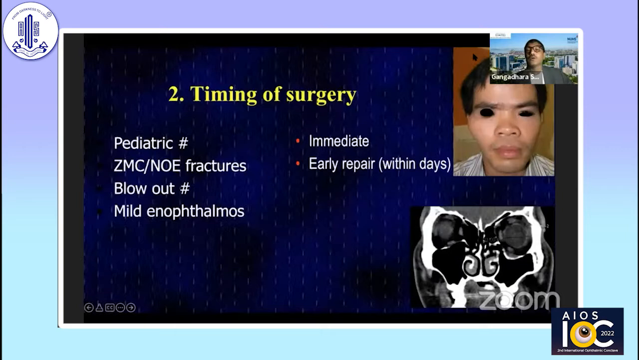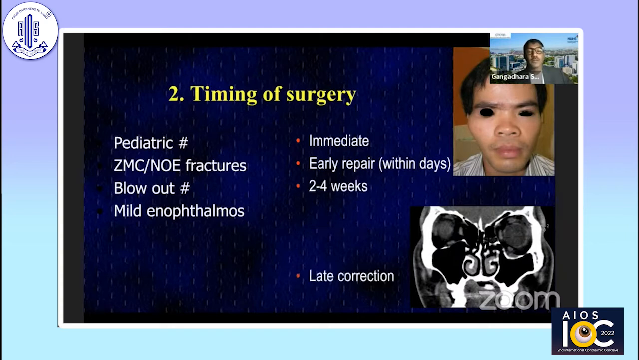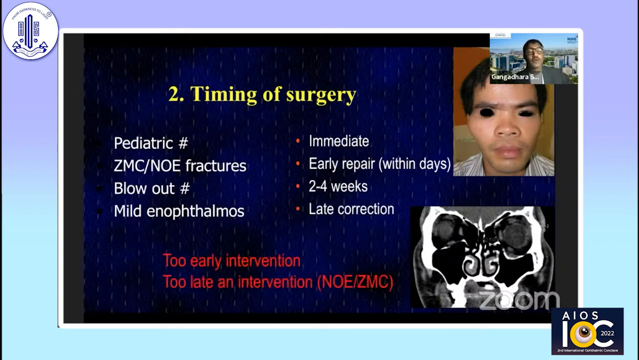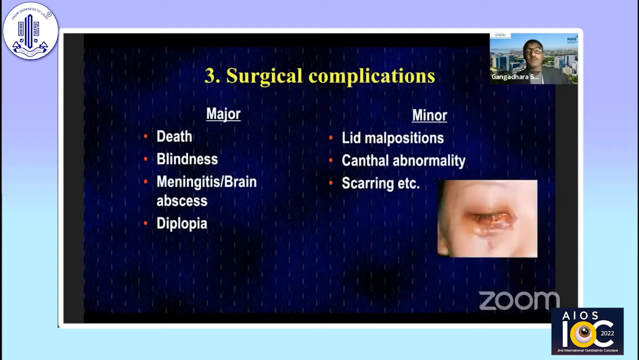This is a gentleman who has a deformity and was referred to us 2 months later with a significant deformity. Going and doing an osteotomy for him is going to be quite challenging. Lower lid fractures are typically done in a couple of weeks. Again, it can be 1 week to 3 weeks or even 4 weeks based on the symptomatology of the patient. And finally, enophthalmos can be managed at a much later stage. So you don't want to do too early an intervention, and you don't want to do too late an intervention in these kinds of fractures.